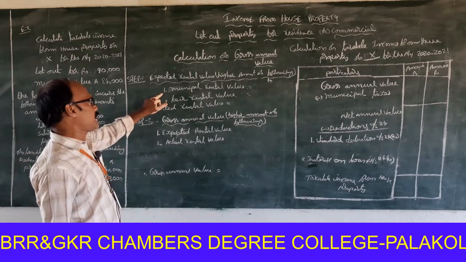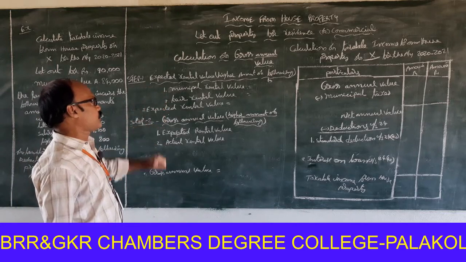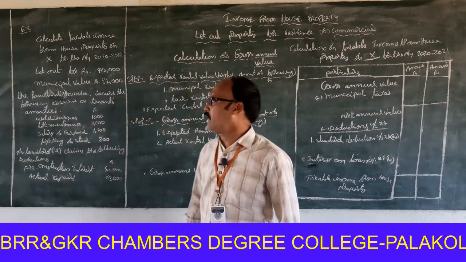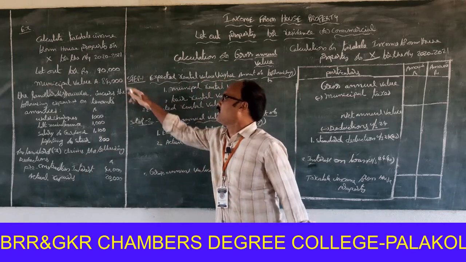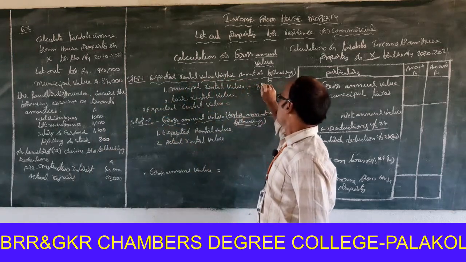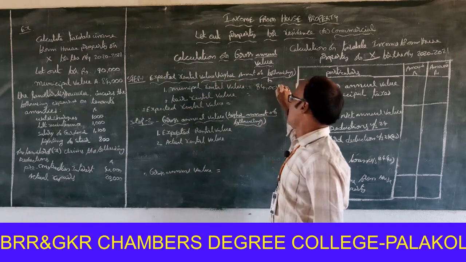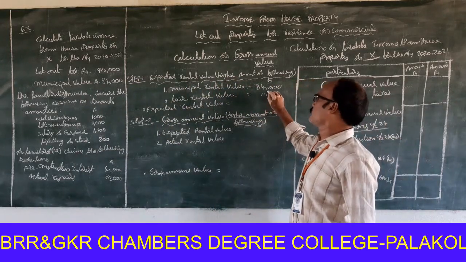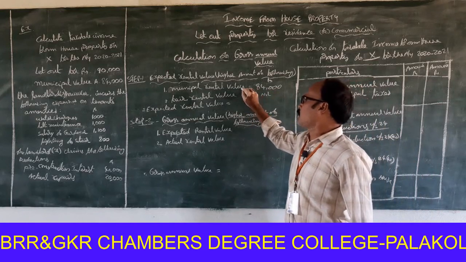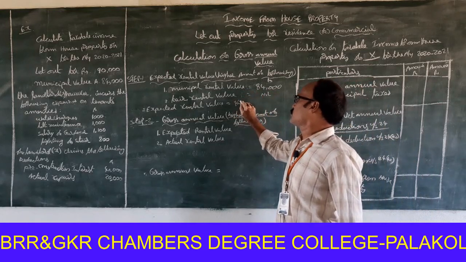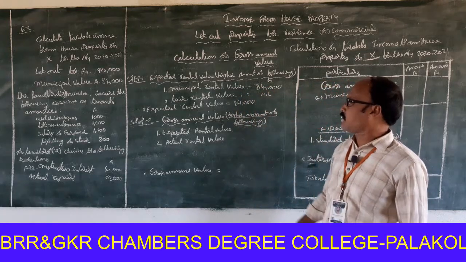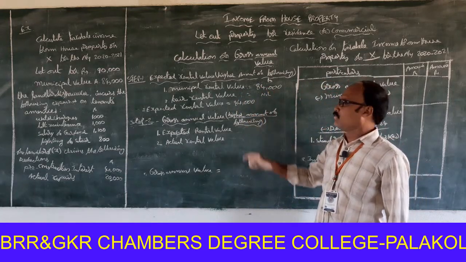First one, municipal rental value. Second one, fair rental value. What is the municipal rental value available in the problem? Look at that, 84,000. Next, fair rental value is not available in the problem, so nil. Higher amount of the following is 84,000. Rupees 84,000 is to be treated as the expected rental value.